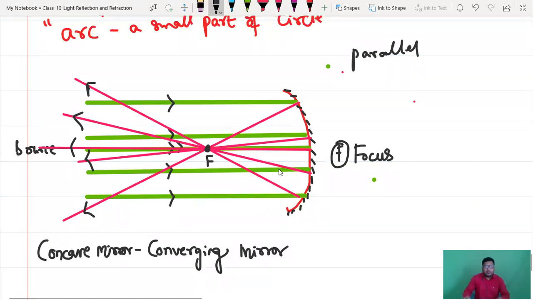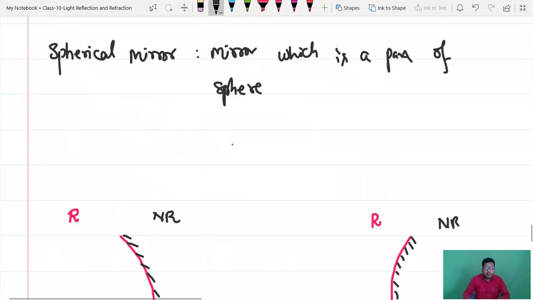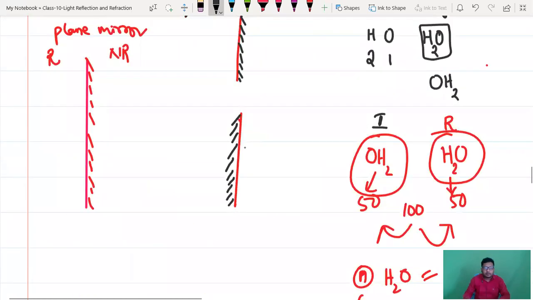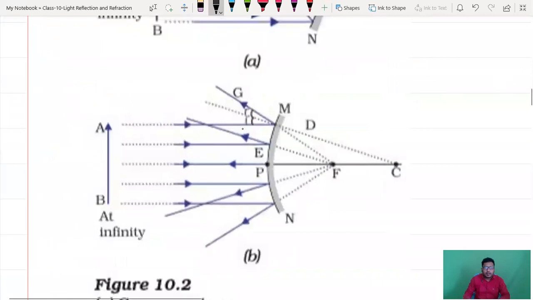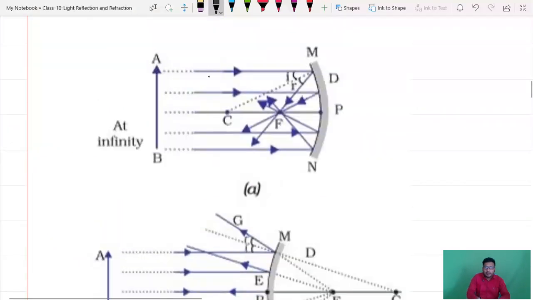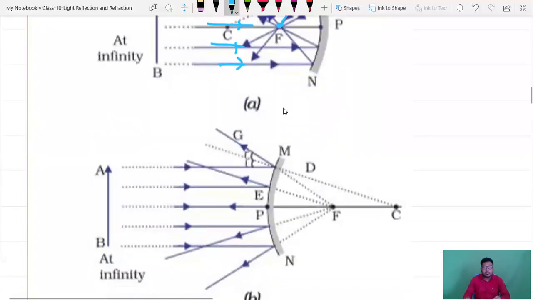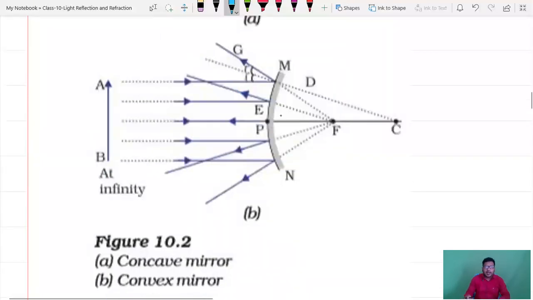You can see same thing here. Here we have a diagram, concave. This one is incident ray. Incident ray moving forward, second, third, fourth, fifth, and all rays are merging at one point. And while coming to convex, what will happen, guys? You see, this is incident.